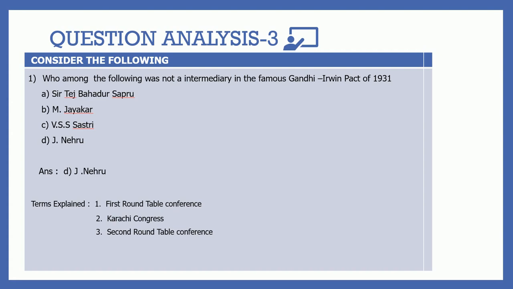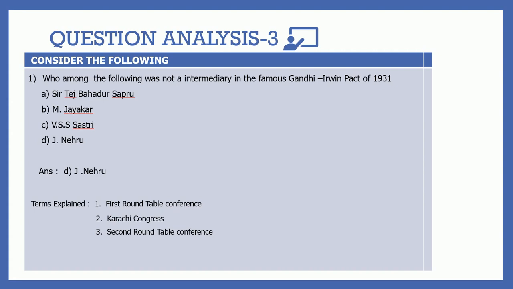As you know, 1930 was an important incident. In that Gandhi-Irvine Pact, 4 answer options are there: Sir Tej Bahadur Sapru, M. Jayakar, V.S.S. Shastri and J. Nehru. Among these 4, who was not an intermediary? Means who actually did not broker the pact between Gandhi and Irvine, Lord Irvine.